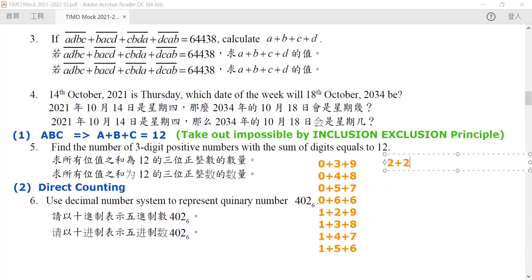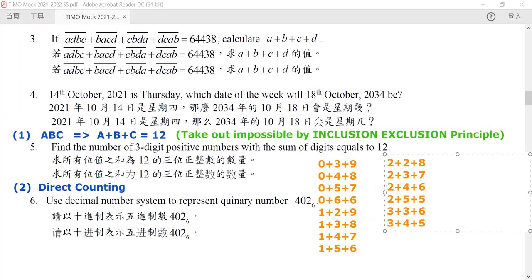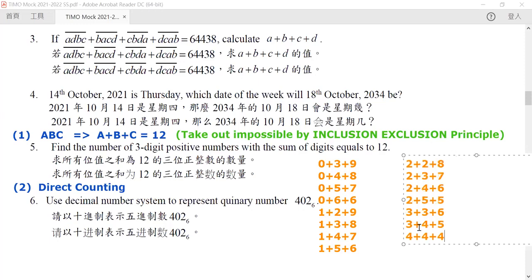So this is 2 plus 2 plus 8, and then 2 plus 3 plus 7, and then 2 plus 4 plus 6, and 2 plus 5 plus 5. And then we go to 3 plus 3 plus 6, and then 3 plus 4 plus 5. And finally, 4 plus 4 plus 4. So these are all combinations of digits that can be added to sum up to 12.